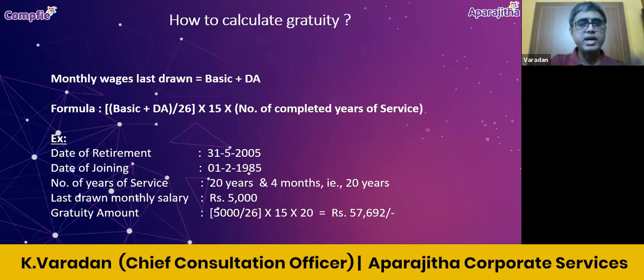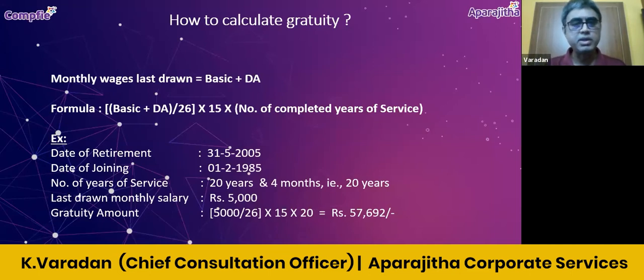So the formula is monthly basic and DA divided by 26, which gives the per day wage, multiplied by 15, which gives 15 days' wage, and multiplied by the number of completed years of service.